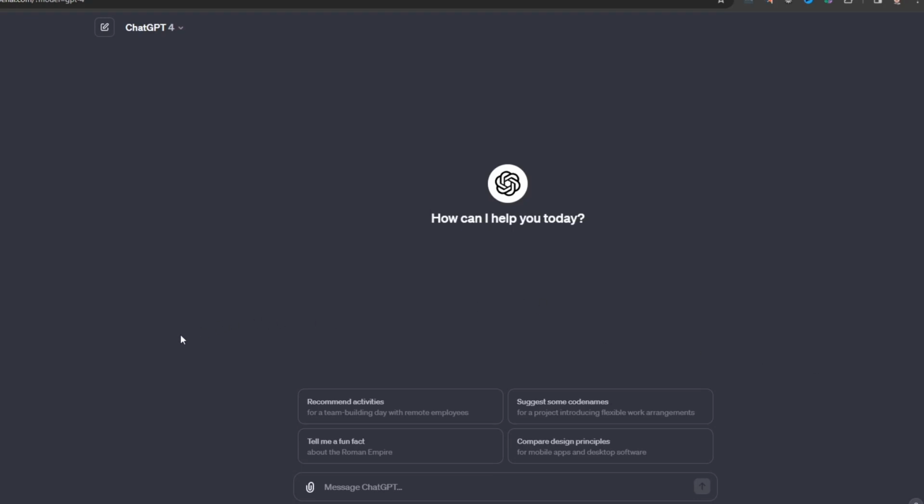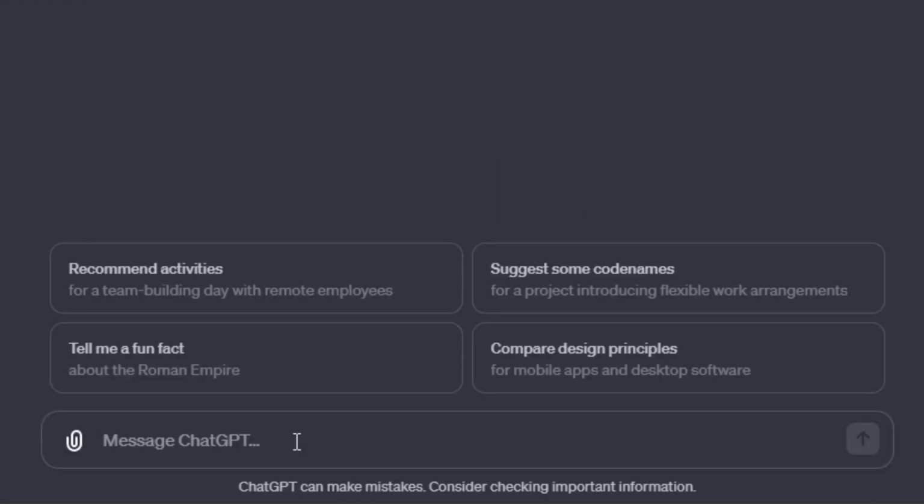Okay, so we are in ChatGPT. I am in the Pro version. I don't know what it's called. I think it's called Pro. I have ChatGPT 4, and what I'm going to do is show you some prompts that I use to help find inspiration.